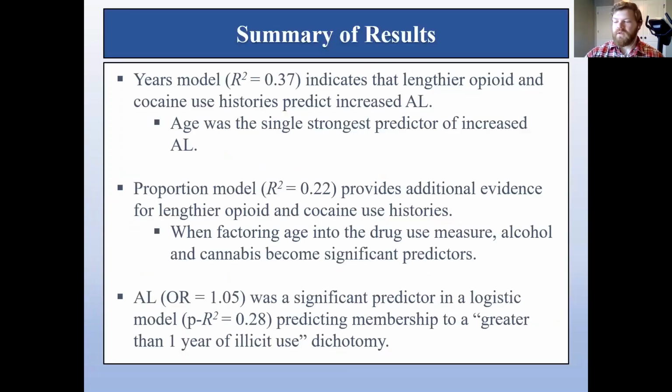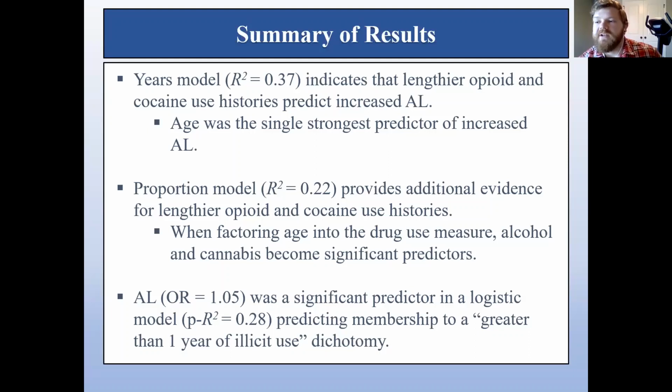Recapping the results, the years model was significant overall and found that increasing opioid and cocaine years predicted increased allostatic load, though age was far and away the strongest predictor in this allostatic load model. The proportion model was also significant, though with a poorer fit comparatively, and provided supporting evidence that lengthier opioid and cocaine use histories may increase allostatic load.